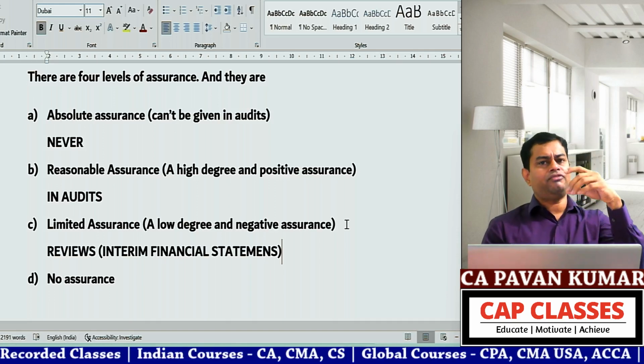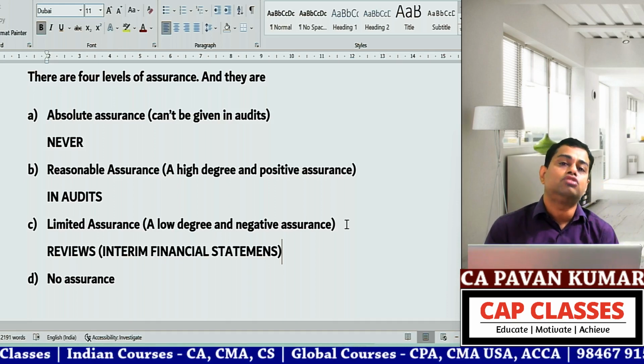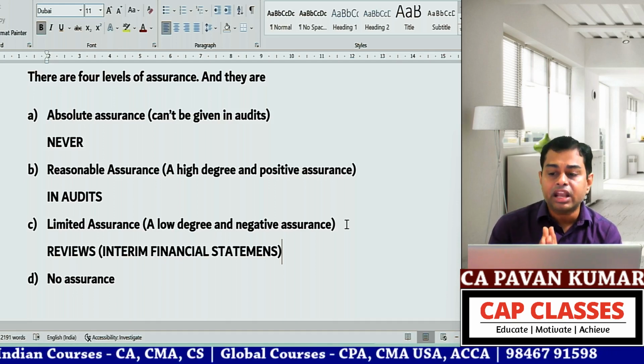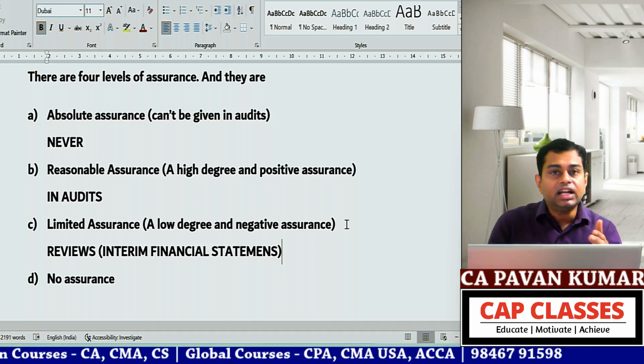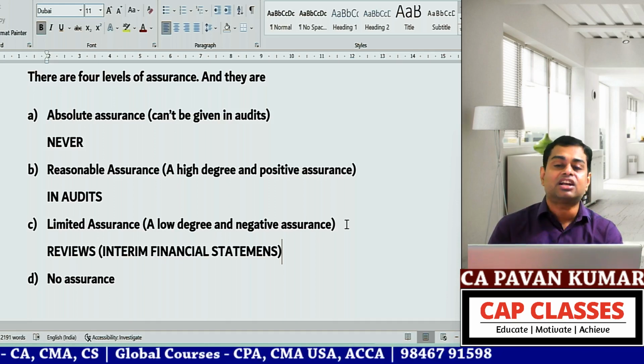That means superficial checking; we will not penetrate deep into the accounts. There is a statutory time period given by the stock exchanges: after completion of the quarter, within so and so dates, you need to publish it. There is a time constraint.